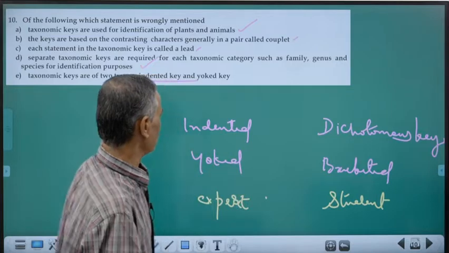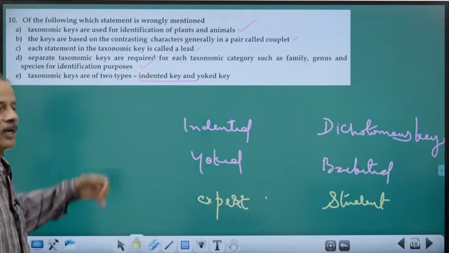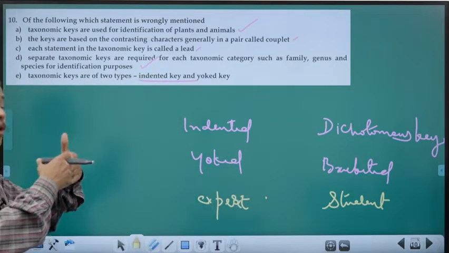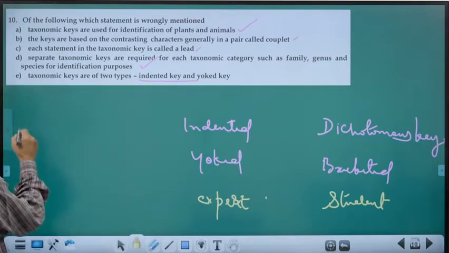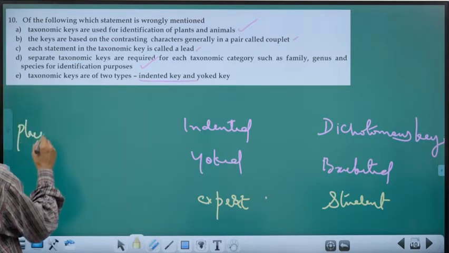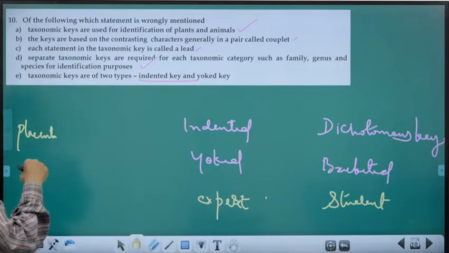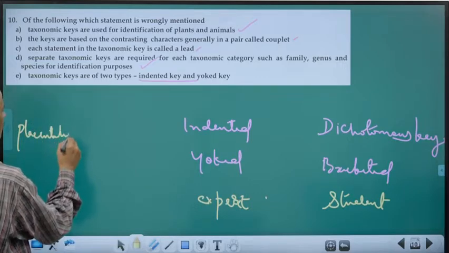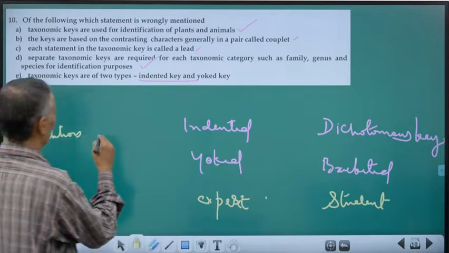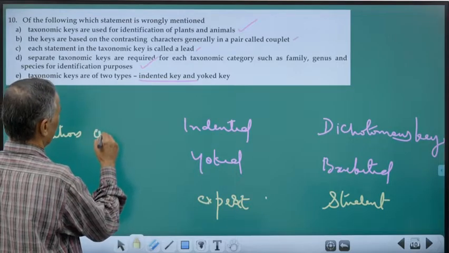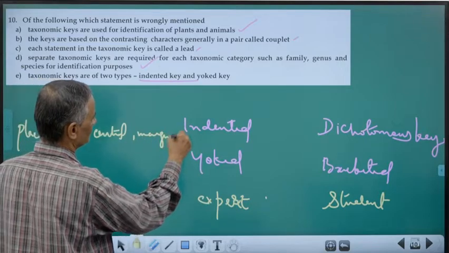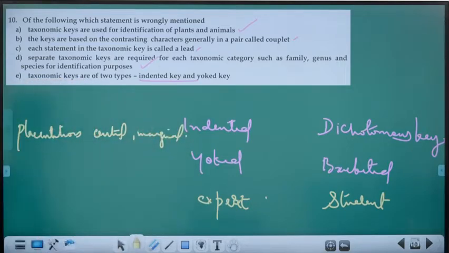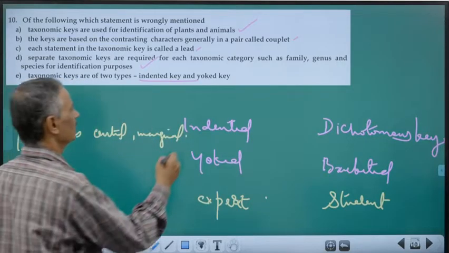In indented key, what is indent? Two or more characters are put together. For example, what is the type of placentation? In ovary placentation, just for an example, it may be central, marginal, axial, like that.